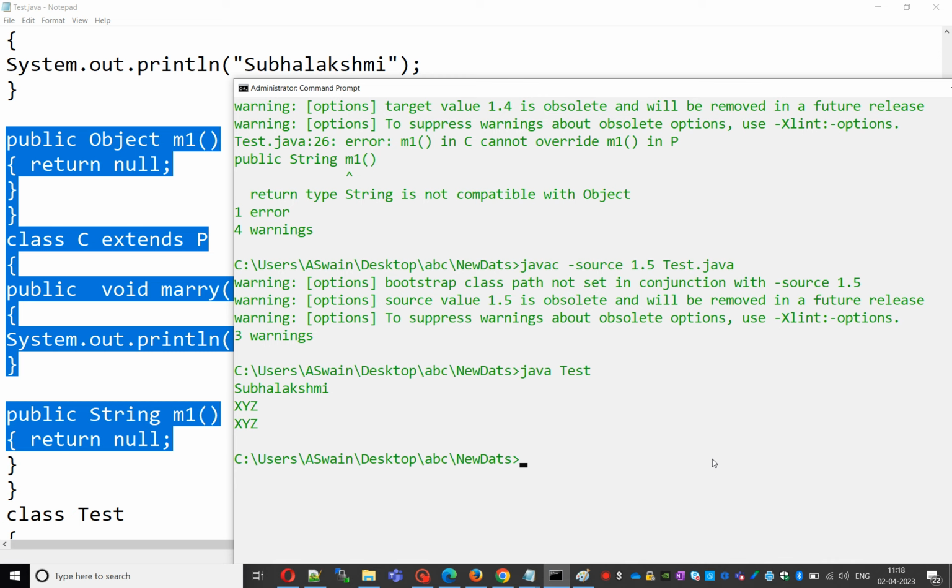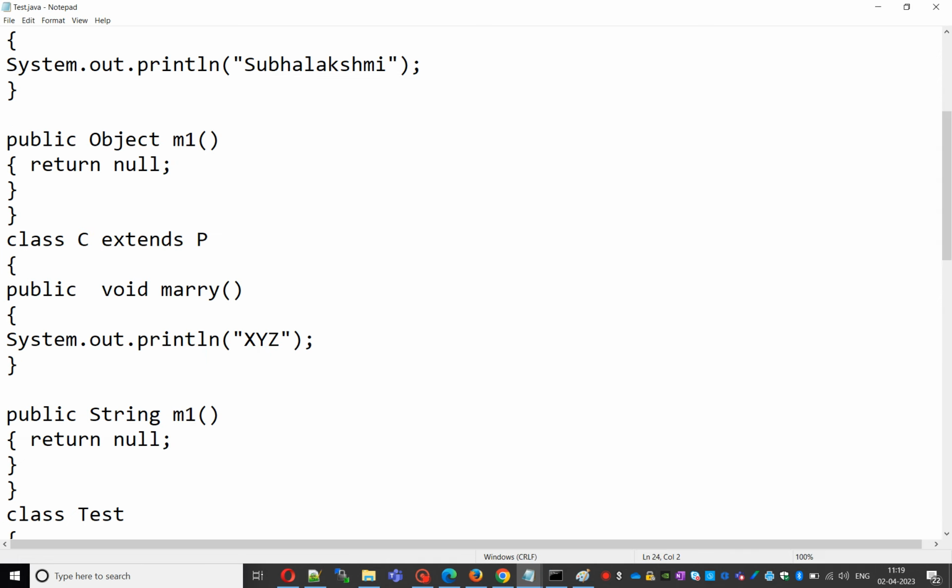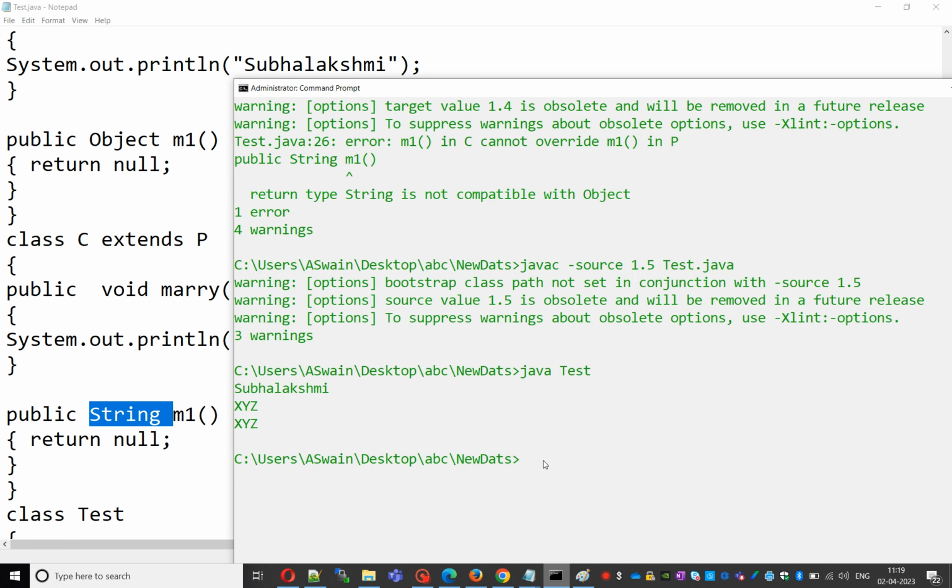But up to Java 1.4, the return type of the overriding method must be the same. If the parent class method returns Object, the child class method will return Object only, up to Java 1.4. But from Java 1.5 onward, covariant return type is also allowed. Clearly, we showed that programmatically.